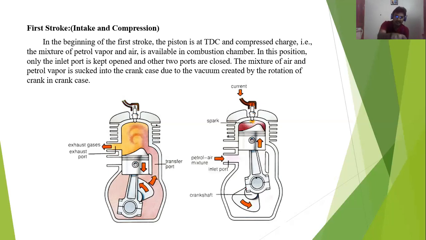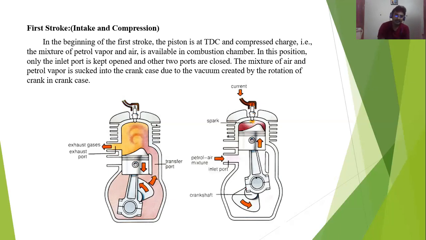At the same time, through the inlet valve, fresh air will come in again. So you see here, in the first stroke, don't confuse, I will explain clearly. The first stroke is the intake stroke and compression stroke. When the piston is at top dead center, through the inlet valve a fresh air fuel mixture from the carburetor comes into the crankcase.